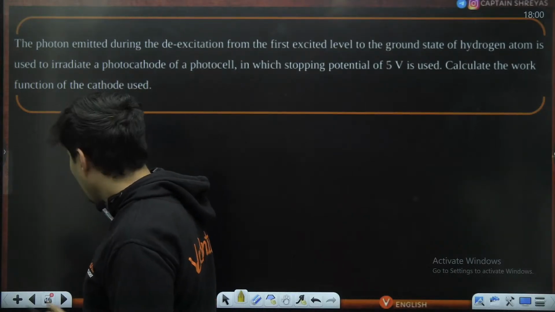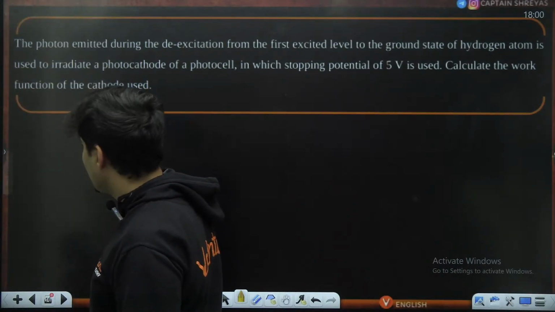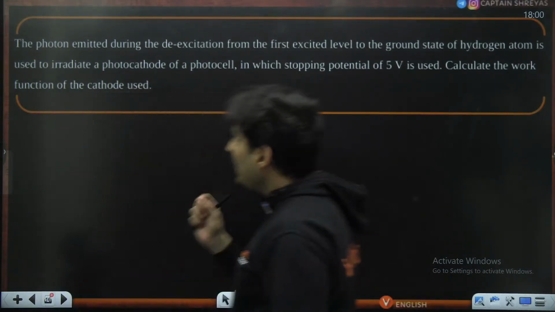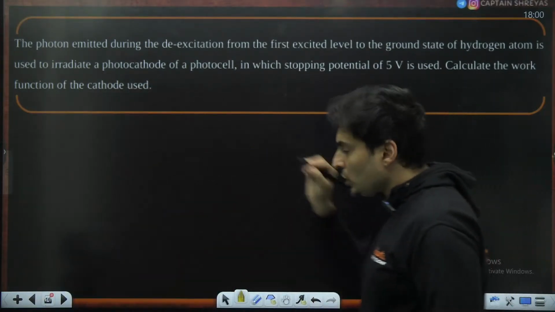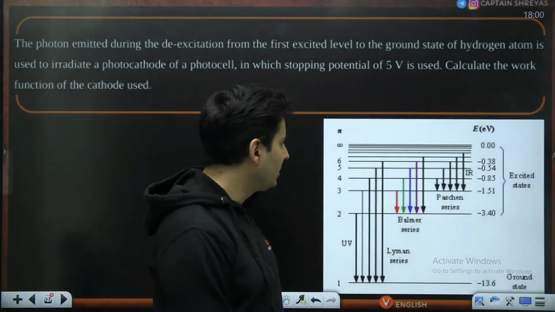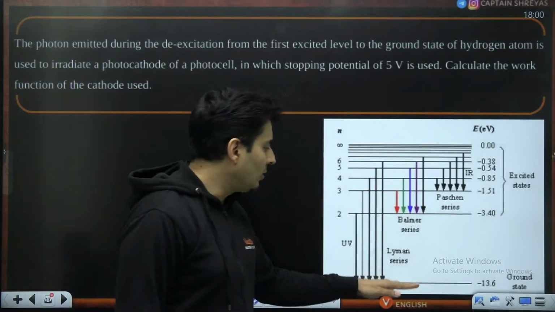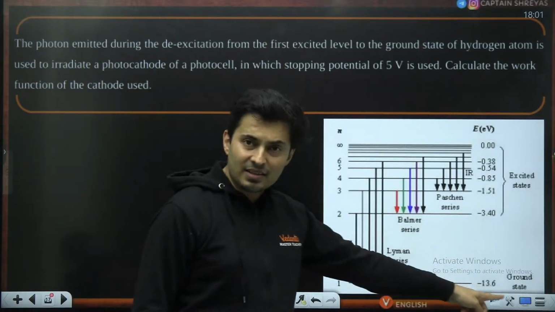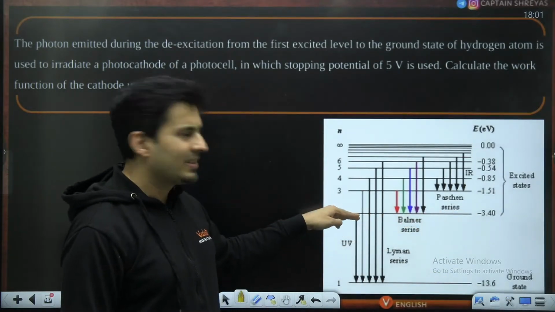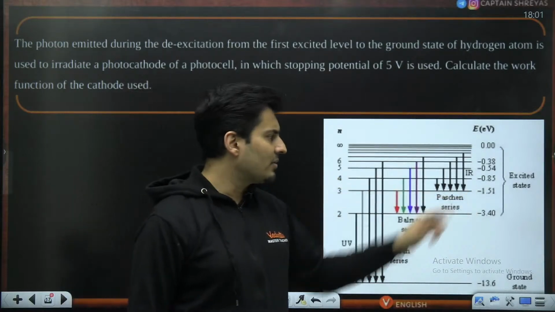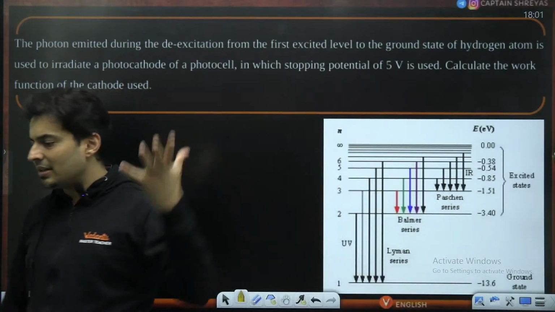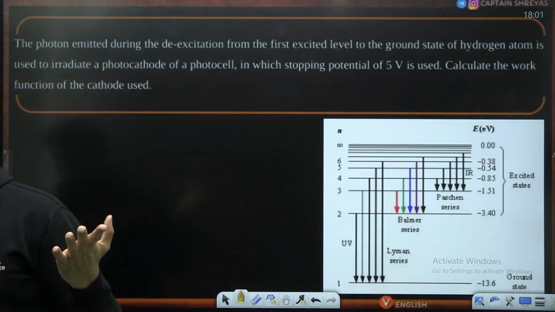Okay, so let's do this particular problem. Over here, you should know the energy levels of hydrogen. I think I had posted it somewhere here. This is the ground level where the energy is minus 13.6 electron volt. Over here it is minus 3.4. For n equal to 3 it is minus 1.51, and so forth. Just remember a few values because generally those values will come again and again.